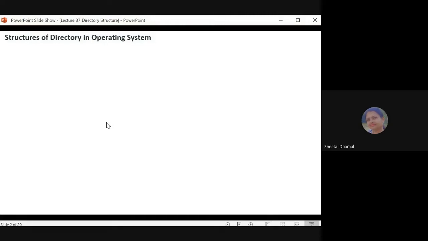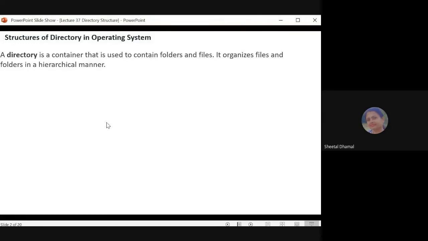are stored inside a directory. So a directory is also called a folder. A directory is used to save different types of files. So how can we define the directory? A directory is a container that is used to contain folders and files. It organizes files and folders in a hierarchical manner.